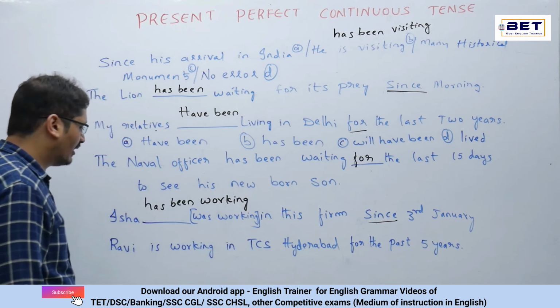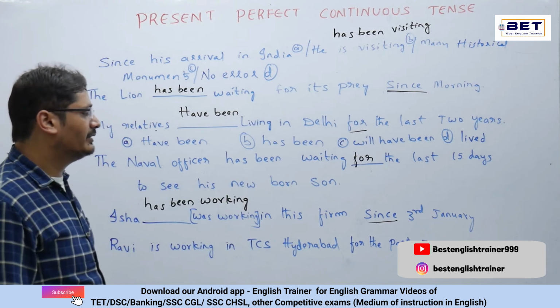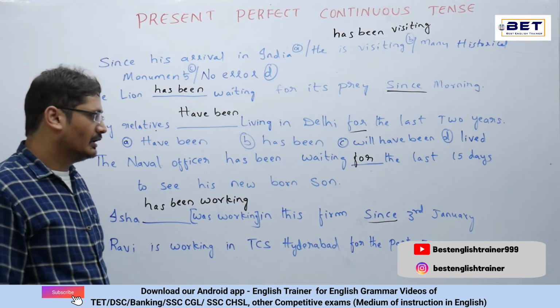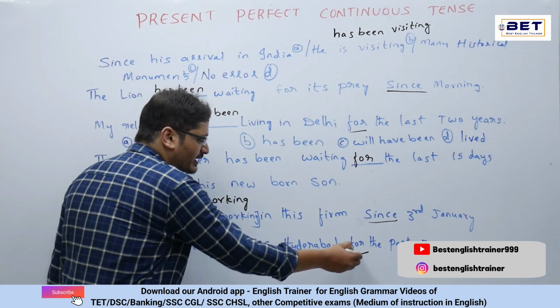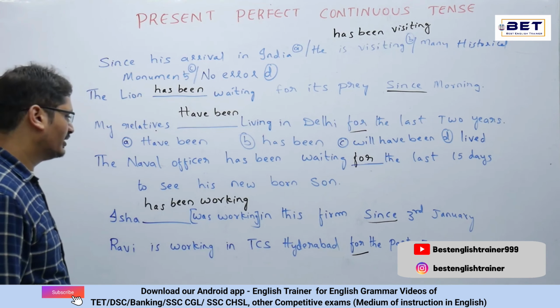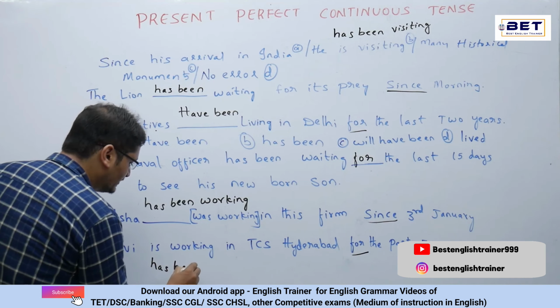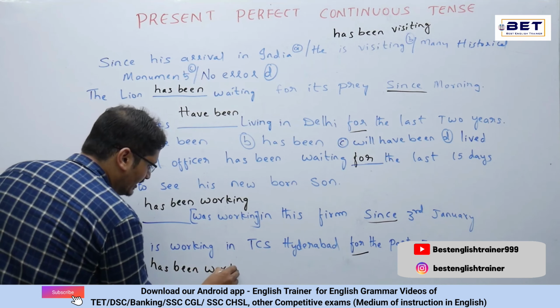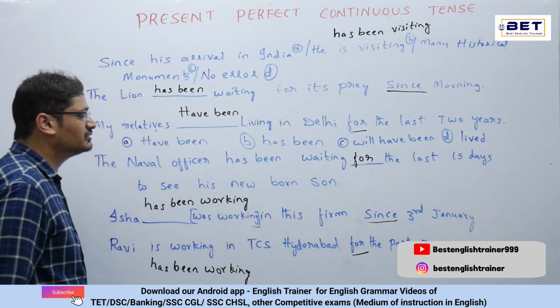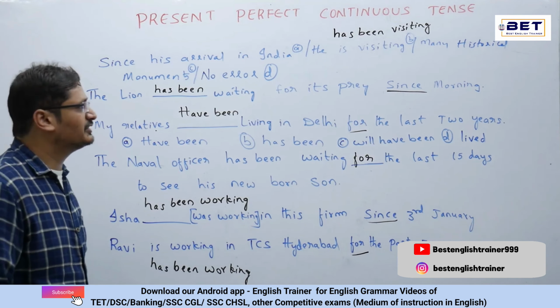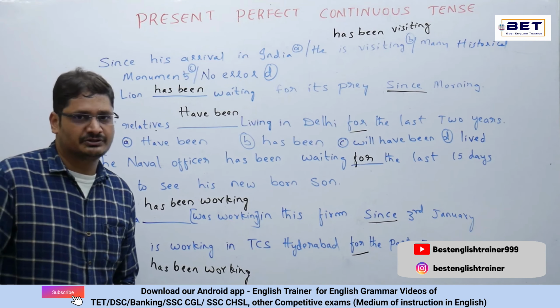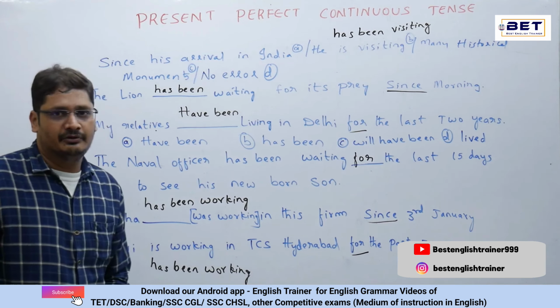Now see the next question. Ravi is working in TCS Hyderabad for the past 5 years. Here we have for. Now Ravi is working, what will we do? Ravi has been working. Ravi has been working in TCS Hyderabad for the past 5 years. So in this fashion, we will be solving the questions for the present perfect continuous tense.